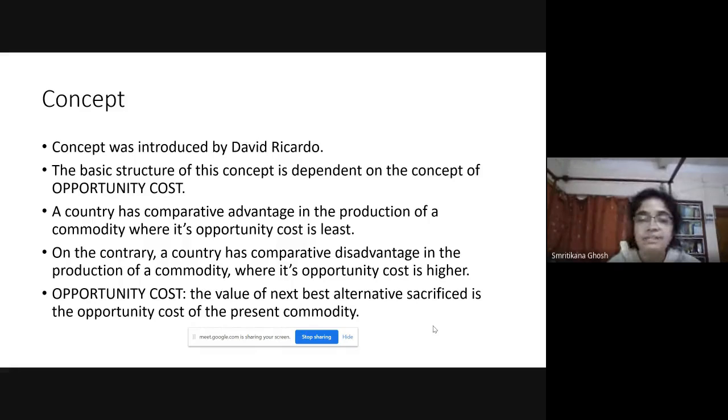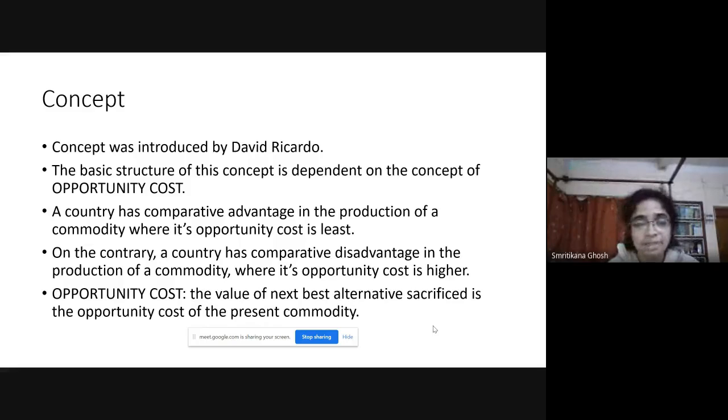Now, according to the comparative advantage theory, a country has a comparative advantage over a commodity where the opportunity cost is least as compared to other commodity. Okay, so this is the comparative advantage. What I said is that comparative advantage theory is based on the concept of opportunity cost. The country has comparative advantage over the production of a commodity for which the opportunity cost is least as compared to the other country.